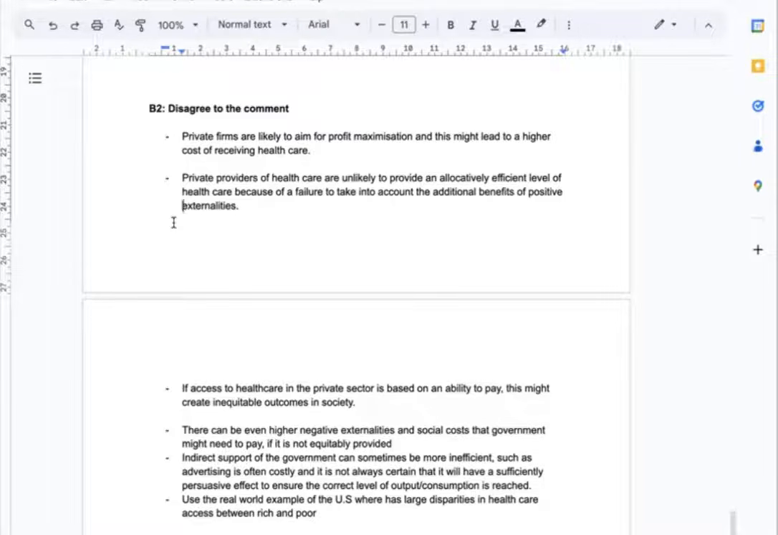Also, if access to healthcare in the private sector is based on ability to pay, this might create inequitable outcomes in society. In this regard, there can be even higher negative externalities and social costs that government might need to pay if it is not equitably provided. So that's why I can agree to the public provision in a way.